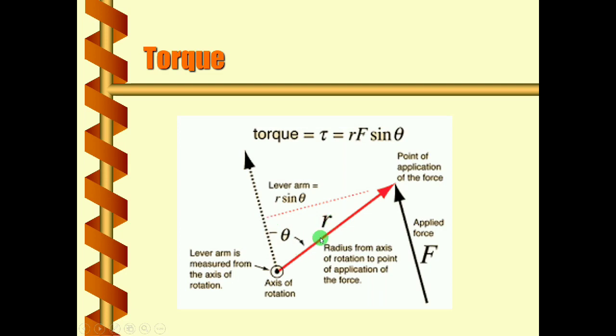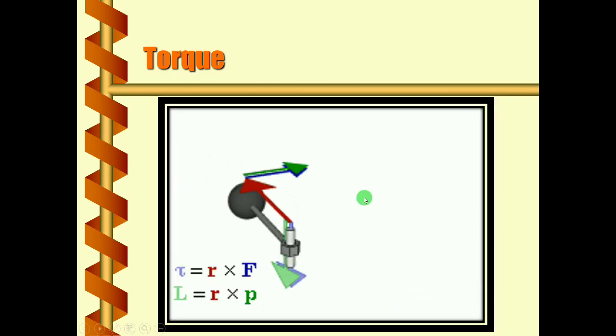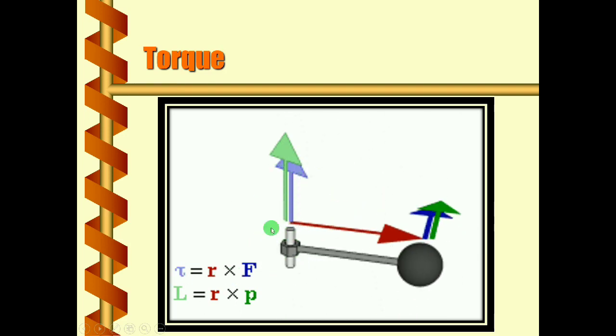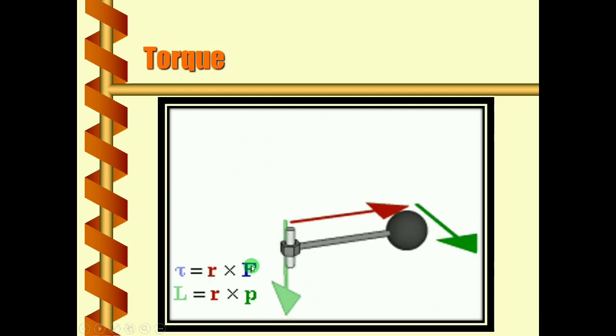The opposite side you will write as R sin theta. So your torque tau will be equal to F into R sin theta. This R sin theta is nothing but the perpendicular distance between the line of application of force and the axis of rotation. You can observe this in your GIF image. Suppose we consider tau as this vector, the light blue vector.